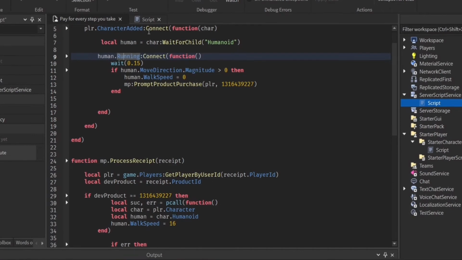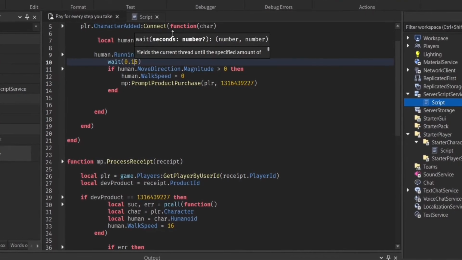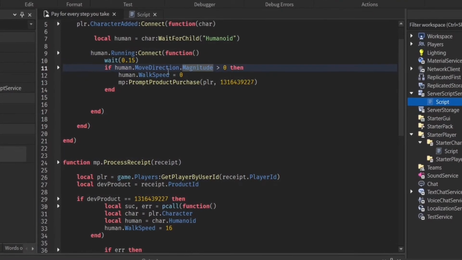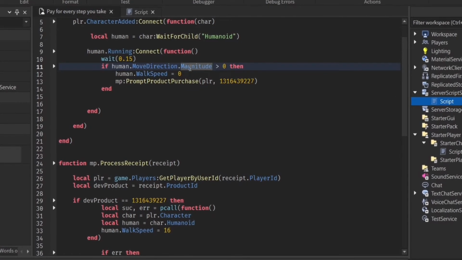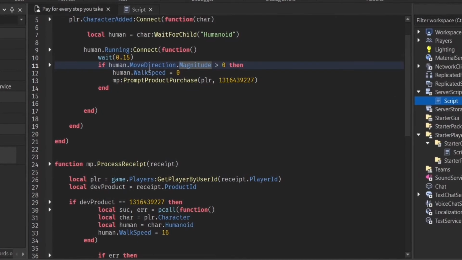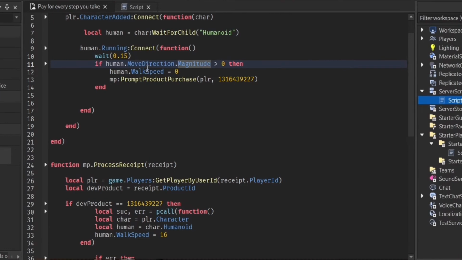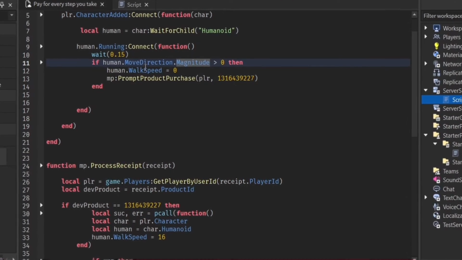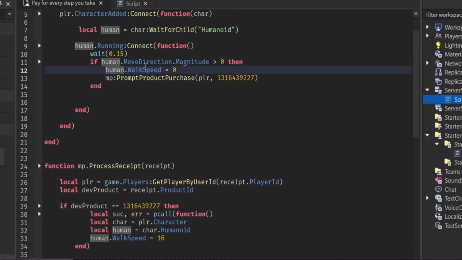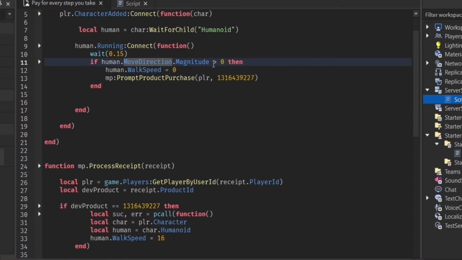It's considered running at that point, but we wait a fraction of a second. If the magnitude of the move direction is greater than 0, because sometimes it also detects running even though the player is standing still. It's kind of weird, but we still have to make that if statement. Then we set the walk speed of the humanoid to 0. We don't want the player to walk anymore. And then we prompt the purchase.